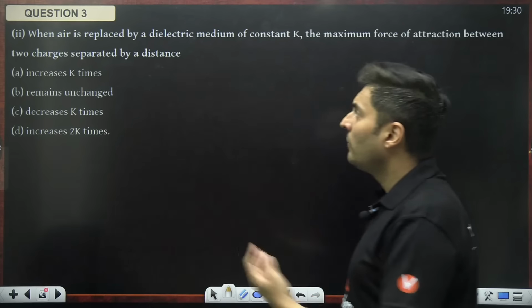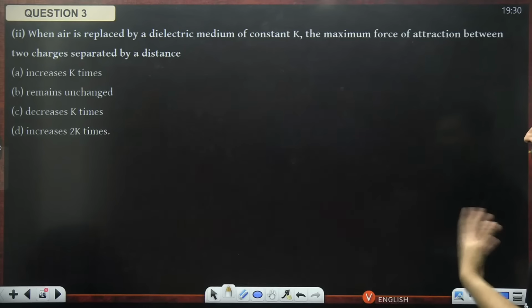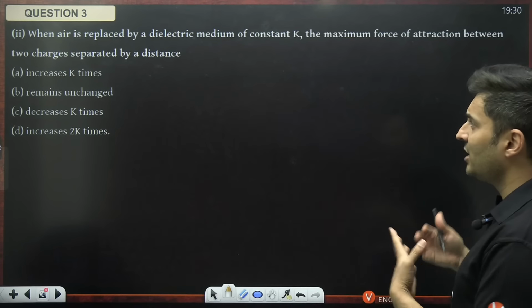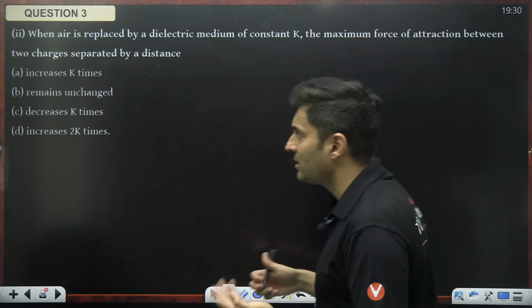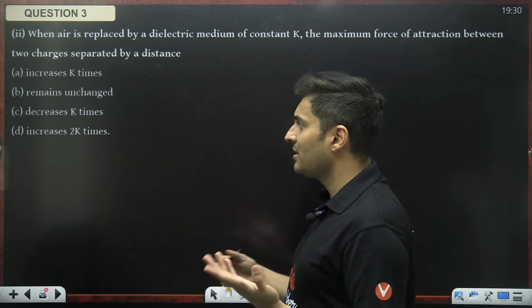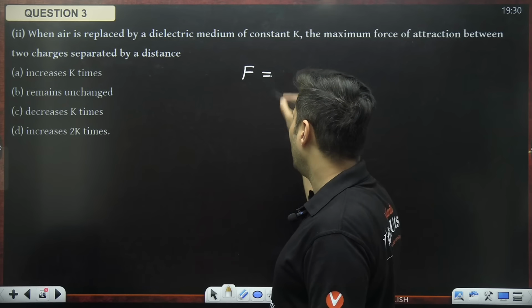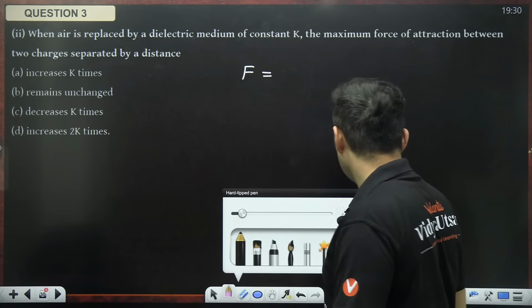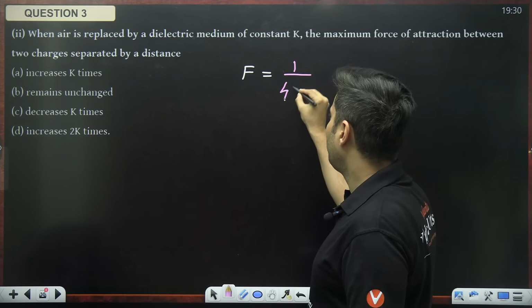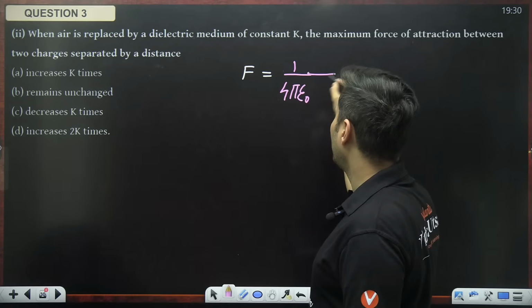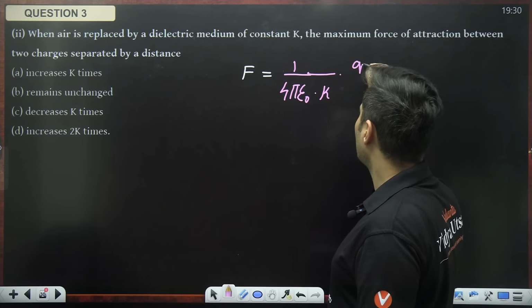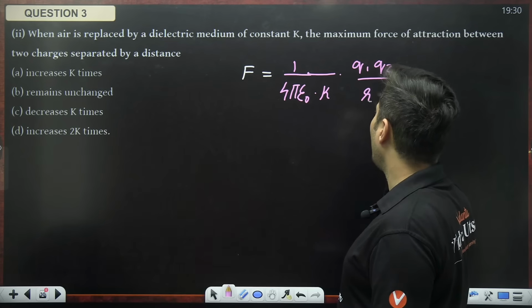Correct. When air is replaced by a dielectric medium of constant K, the force of attraction between the charges separated by a distance increases, remains unchanged, decreases, or increases? Well, the force formula is given by what, guys? It is 1 by 4 pi epsilon naught into Q1 Q2 divided by K R square.